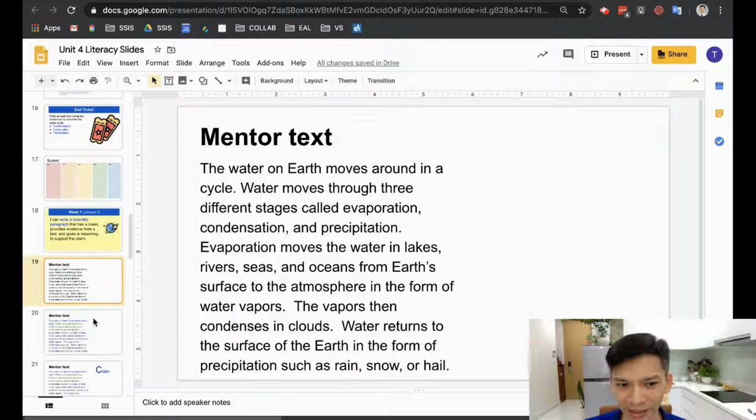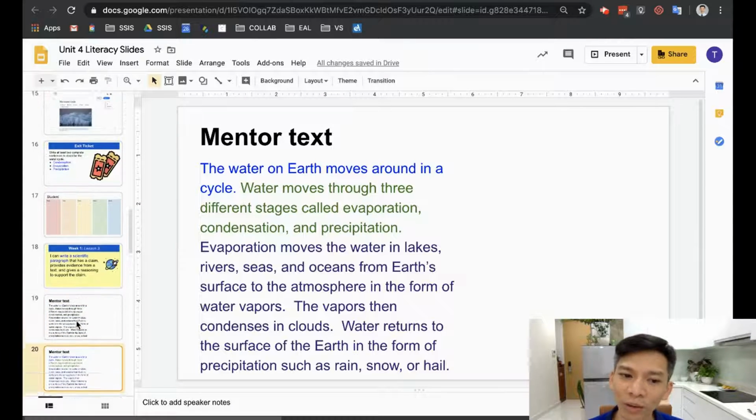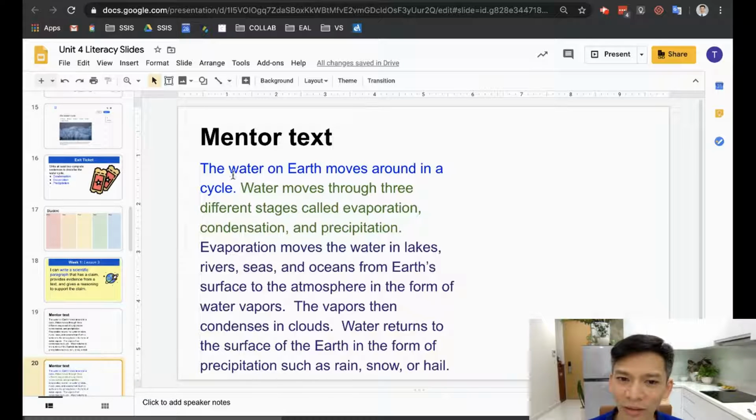Let's analyze, because every sentence or every set of sentences has a different job. I wonder if you can figure out what the different jobs of the sentences are. I want you to pause and think. I wonder what the blue is doing, what the green is doing, what the purple sentences are doing. Pause and think right now.